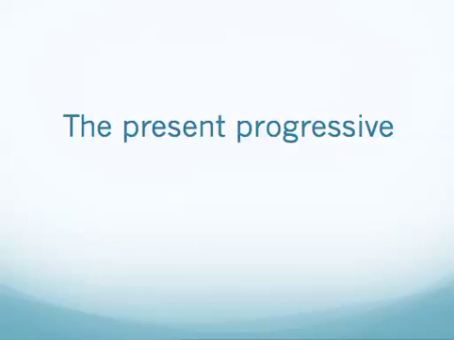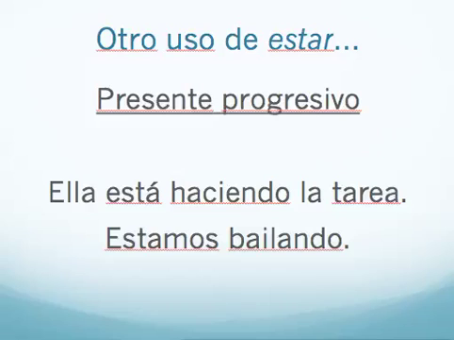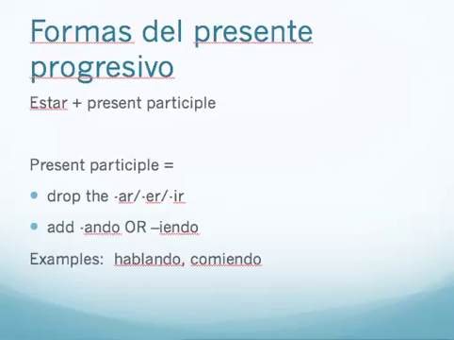And now for the second new use of estar, the present progressive. Here's an example of the present progressive. Ella está haciendo la tarea. And another example, estamos bailando. So you can see from these examples how we form the present progressive. First, we have a form of the verb estar, followed by a present participle form.